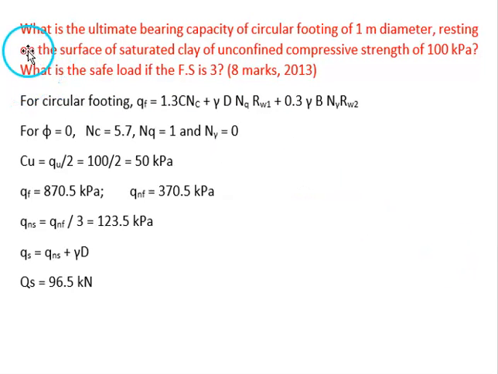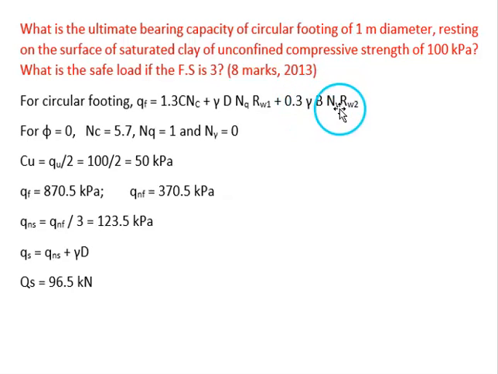Next example is, what is the ultimate bearing capacity of circular footing of 1 meter diameter resting on the surface of saturated clay of unconfined compressive strength of 100 kPa? What is the safe load if the factor of safety is 3? So here in this problem, the shape of the footing is circular footing. So for circular footing, the shape factors are 1.3 and 0.8.